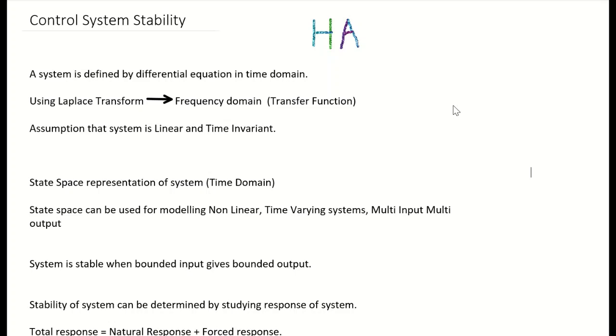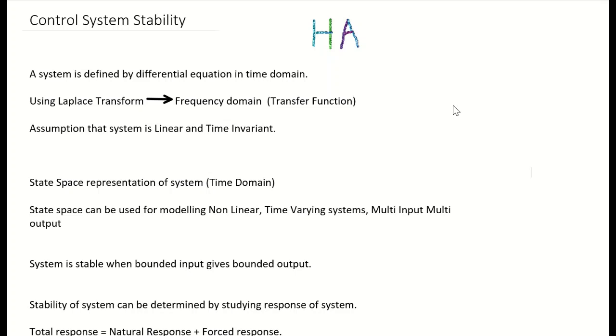So we assume that constant parameters remain constant in a time invariant system, and only then is the Laplace transform method valid. In order to overcome this drawback, the state space representation was used for modeling nonlinear time varying systems. It could also model multi-input, multi-output systems.